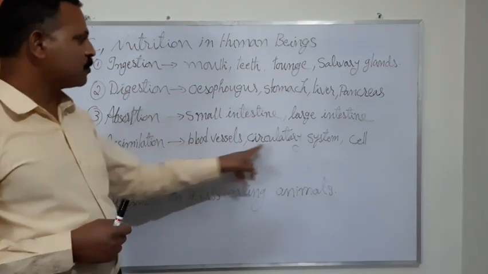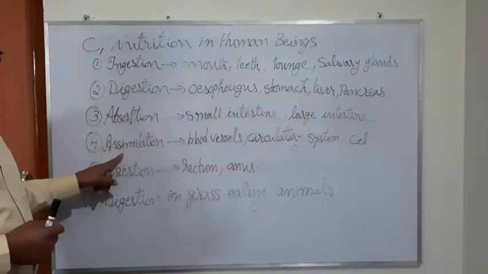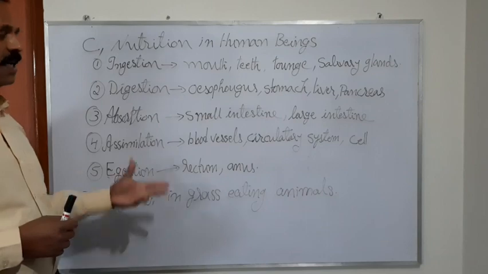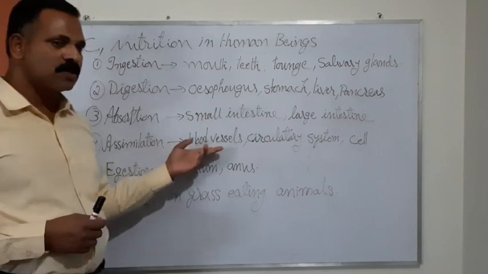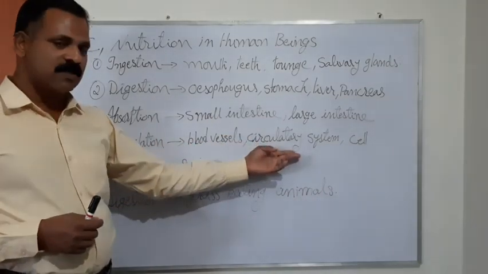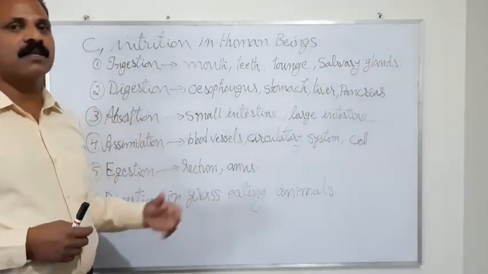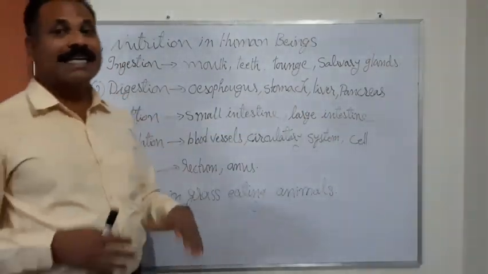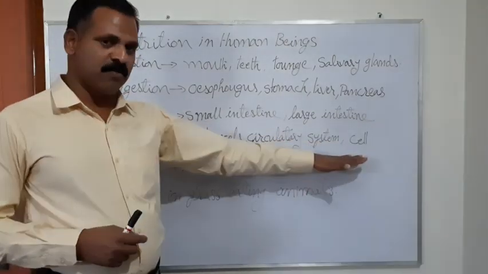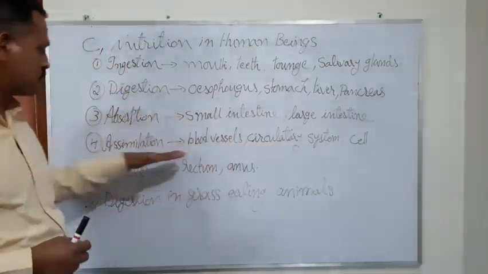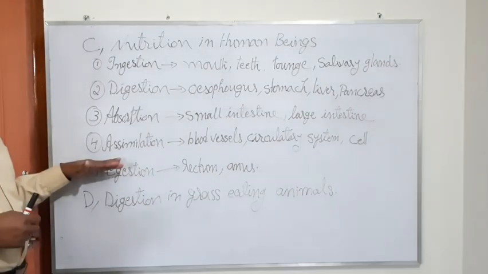This is where metabolism and release of energy take place. This entire procedure is called assimilation.